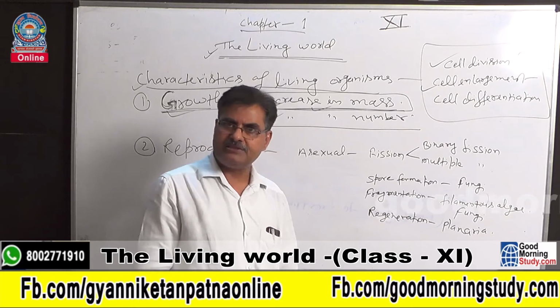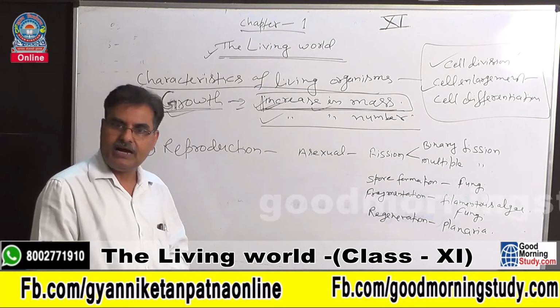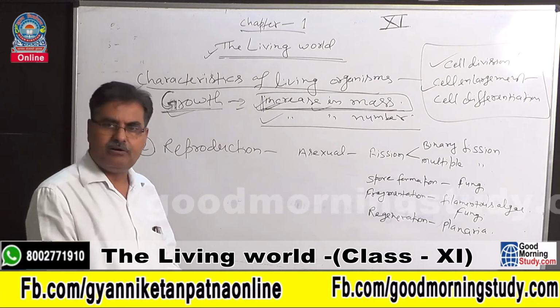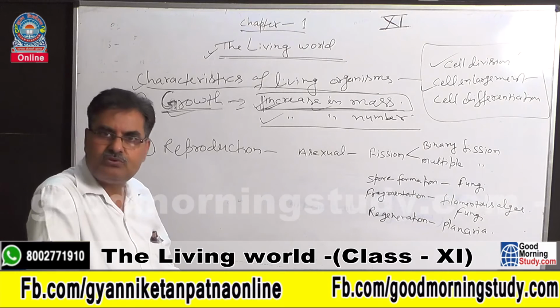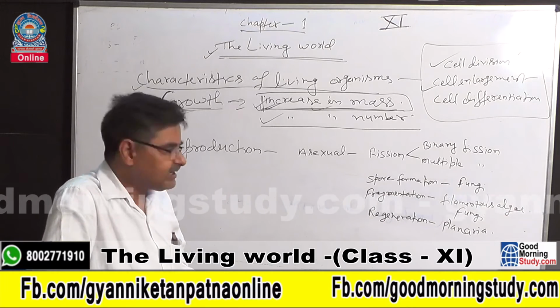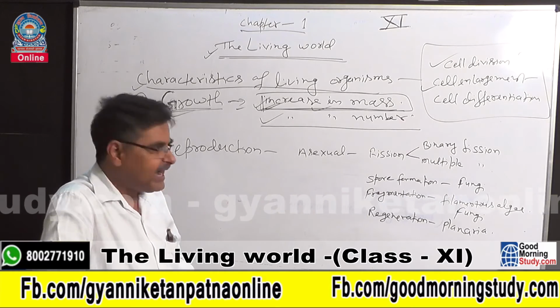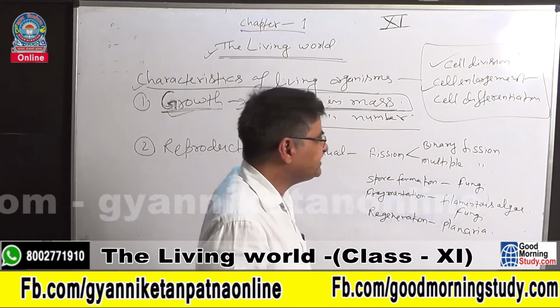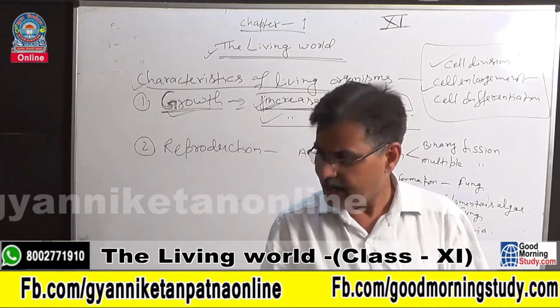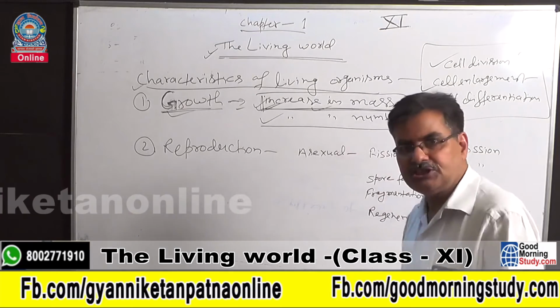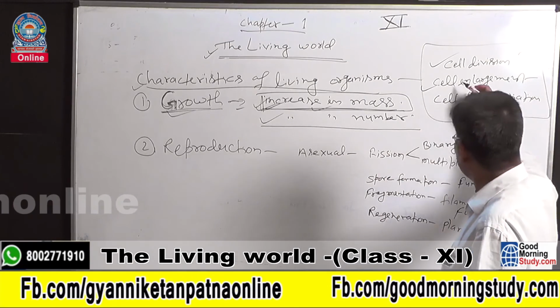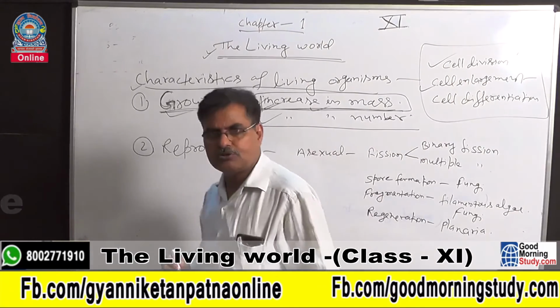In living organisms, first nutrition occurs, and after digestion the nutrients reach the cells. When the nutrients reach the cells, the amount of protoplasm increases. As the amount of protoplasm increases, the size of the cell increases. When the cell reaches its maximum size, it divides to form daughter cells.